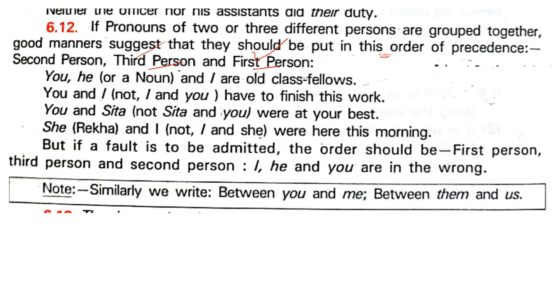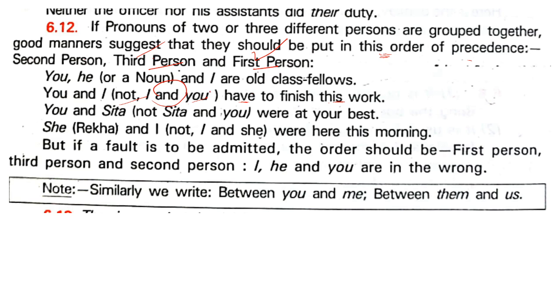You and, see there, I and you have to finish this work. Have. Why? Because I and you. You have, I have. If it will come he, that is third person, he has to finish.